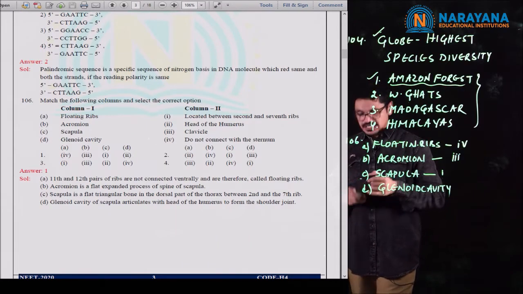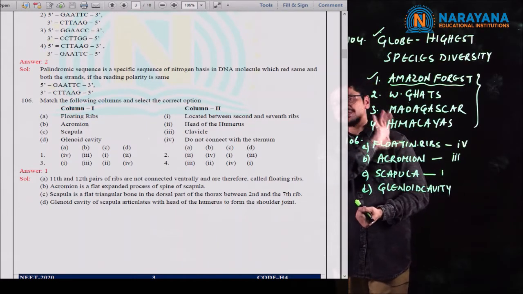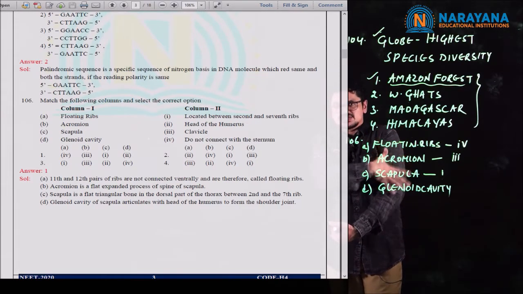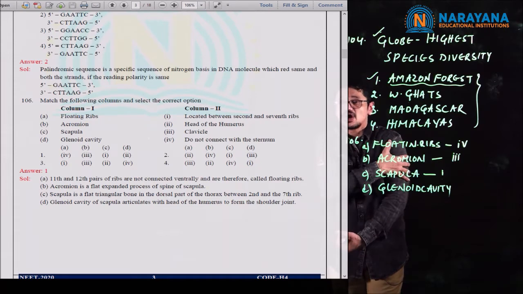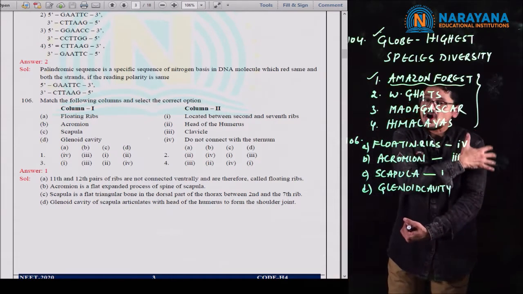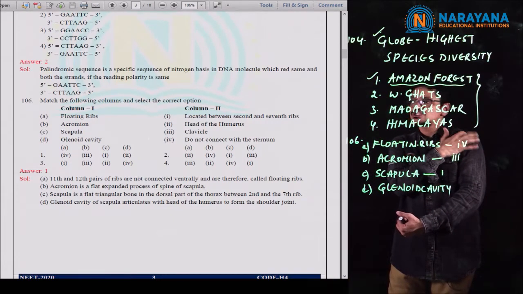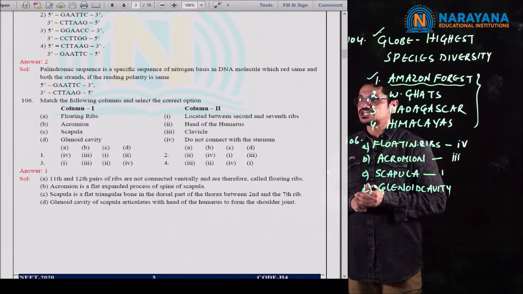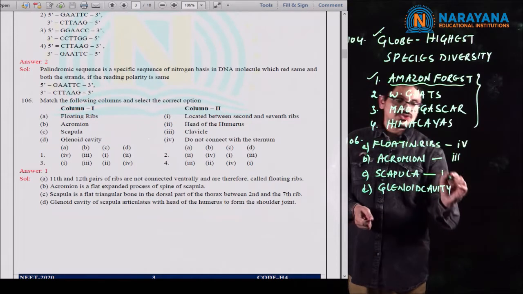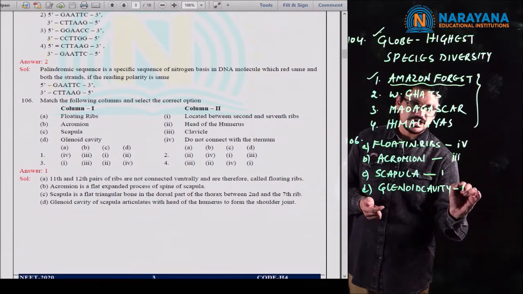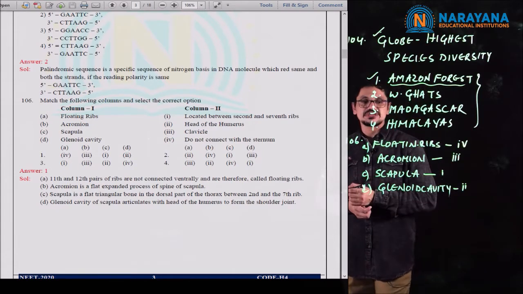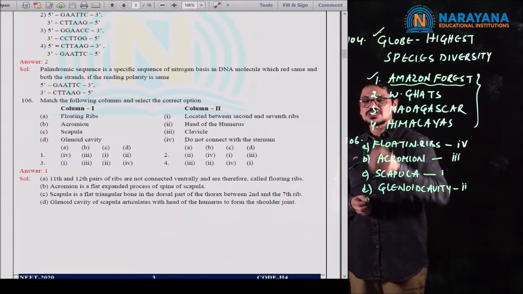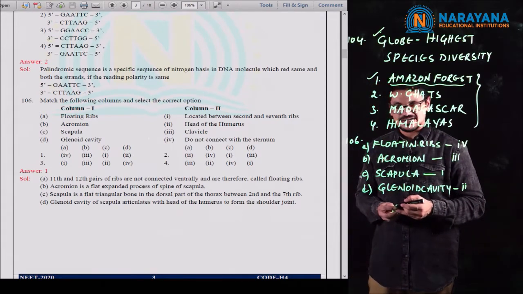Glenoid cavity is the depression present in one half of the pectoral girdle, into which the head of the humerus, the upper arm bone, articulates, forming a ball and socket joint. This was given in the second option. So 4, 3, 1, 2 was there in the first option. So for 106, the first option is the correct option.